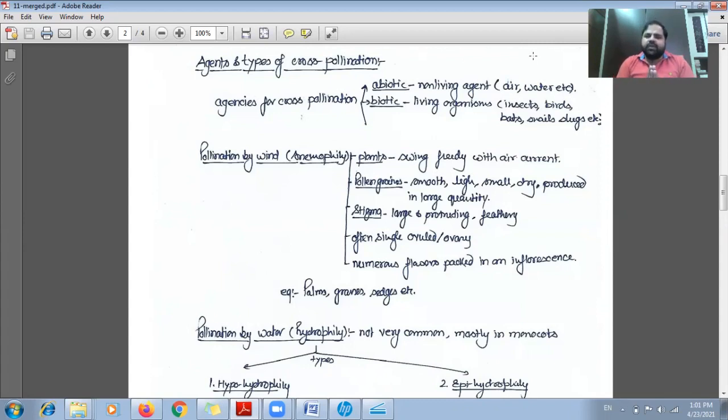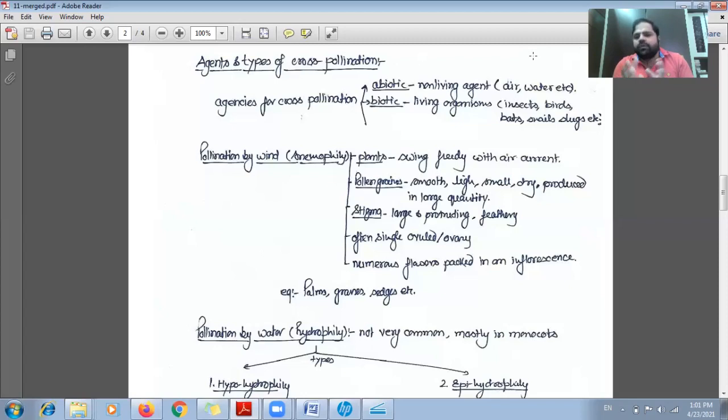There are some modifications in the plants, in their pollen grains, in their stigma, and several more body parts. The plants going through anemophily generally swing freely in the air current. Their pollen grains are smooth, light-weighted, small, dry, and produced in large quantity. Their stigma are generally large, protruding and feathery.